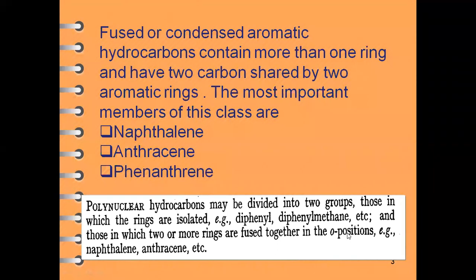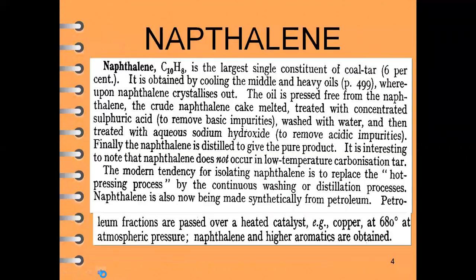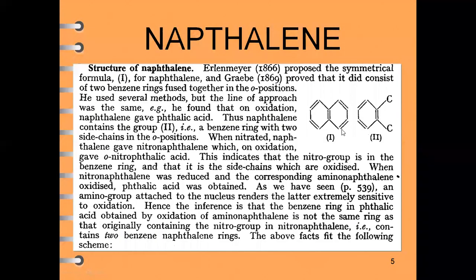Ortho position. We have seen the structure of naphthalene, in which the two carbon atoms of the individual benzene rings at their ortho position are shared, and they form the compound naphthalene, which comes under the class of polynuclear hydrocarbons.